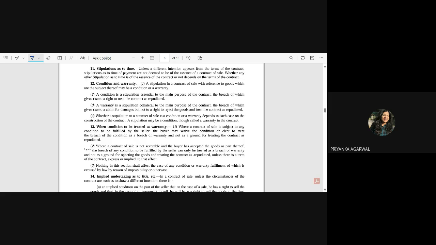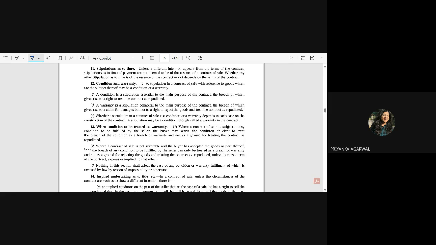When he is treating the condition as warranty, he is not repudiating the contract, neither is he returning the good. So in that case he has the right only to claim damages. So in case of breach of condition, the buyer has many options: one is repudiation of contract, another is claiming damages, or he can repudiate as well as claim the damages.